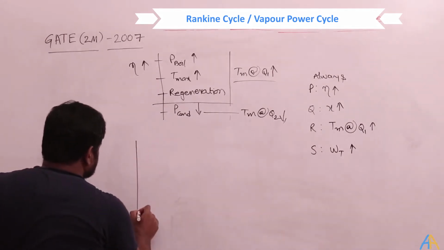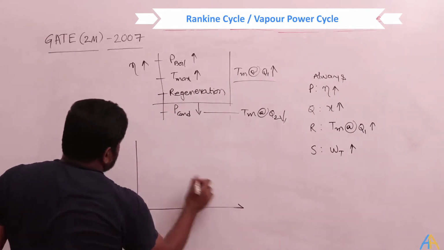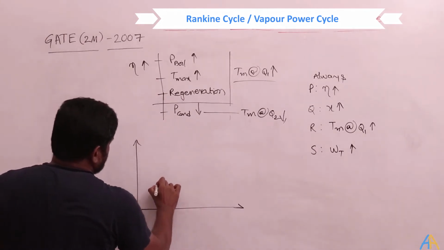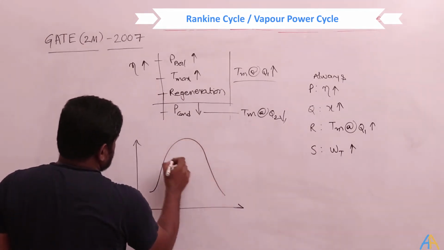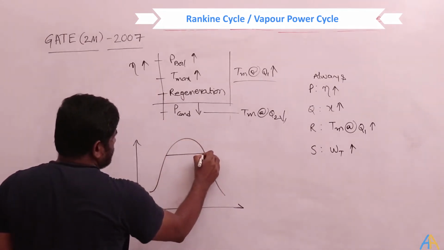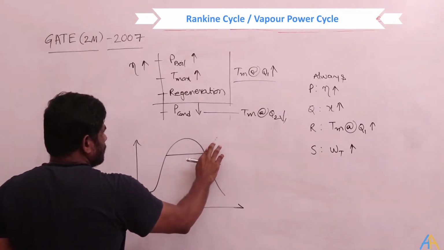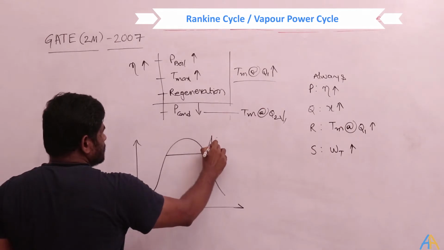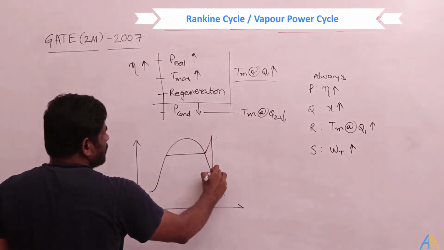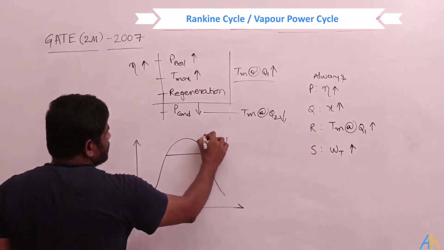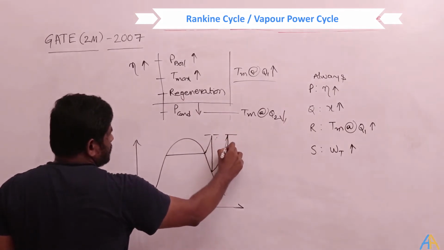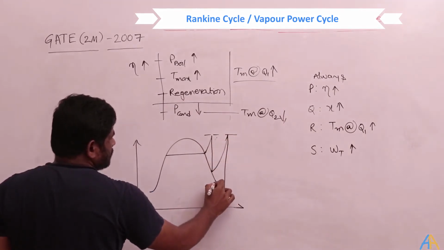So if I draw the simple drawing of the reheat here on the TS diagram, initially it is heated like this, and then expanded up to this point, and again reheated to the same temperature generally, and then expanding like this.